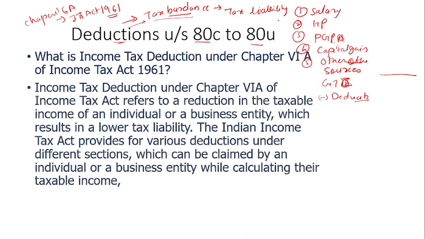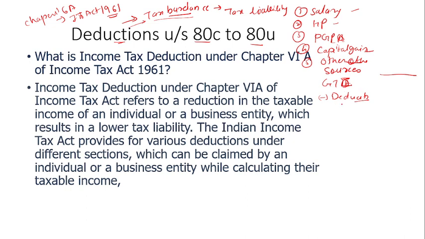And you know that we earn income from salary, income from house property, income from PGBP, that is business and profession, and we also sell some properties and get capital gains income, and income from other sources. We total all these heads and we get the GTI, that is gross total income.